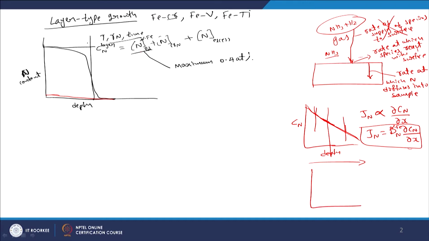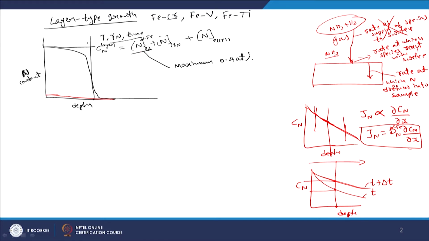So, if you have a concentration profile at time t, this is the concentration of nitrogen as a function of depth. Now, at some other time t plus delta t, you would expect it to come out like that. If you take any constant depth, the level has gone up from this level to this level in a given time, delta t. What is making this level change?